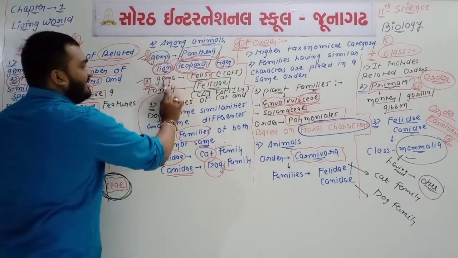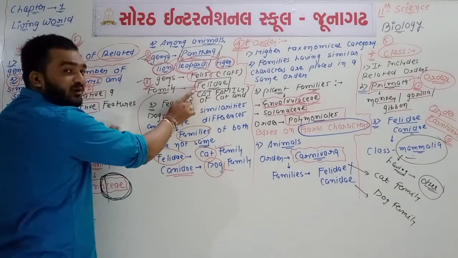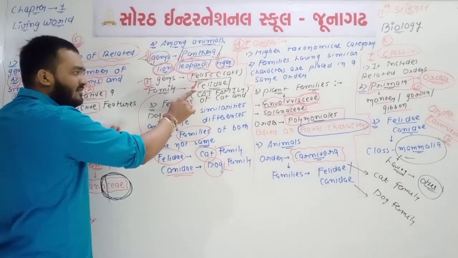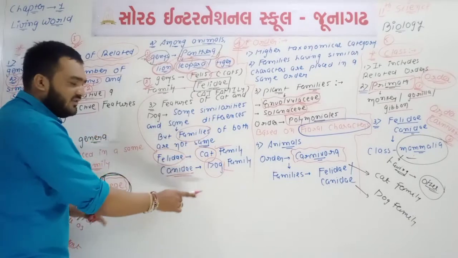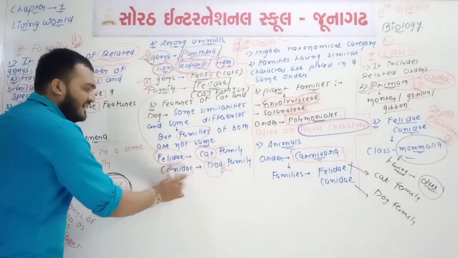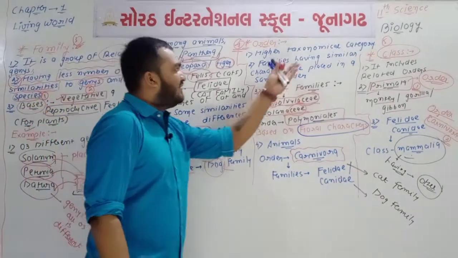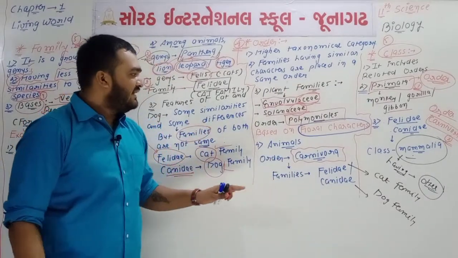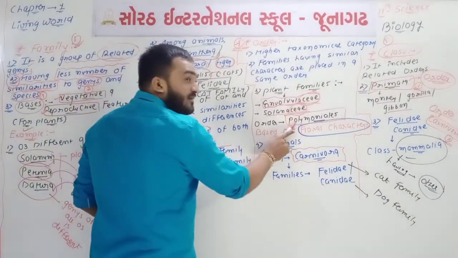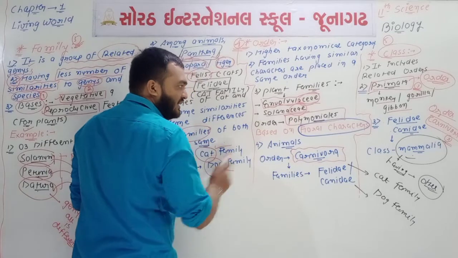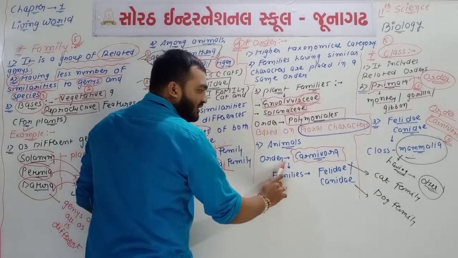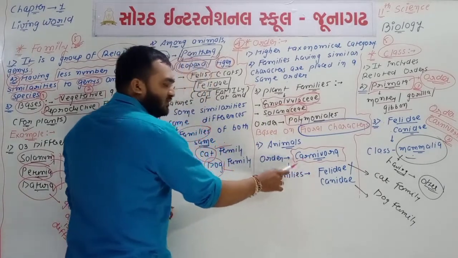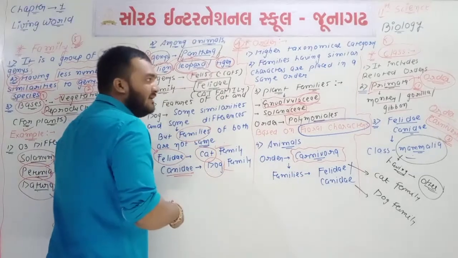Genus Panthera, genus Felis, family Felidae. Family Felidae means cat family is 100% different from Canidae, the dog family. Order, one type of higher taxonomical category. Order Polymoniales is one type of plant order having both, and order Carnivora having both. Carnivora is one type of animal order.